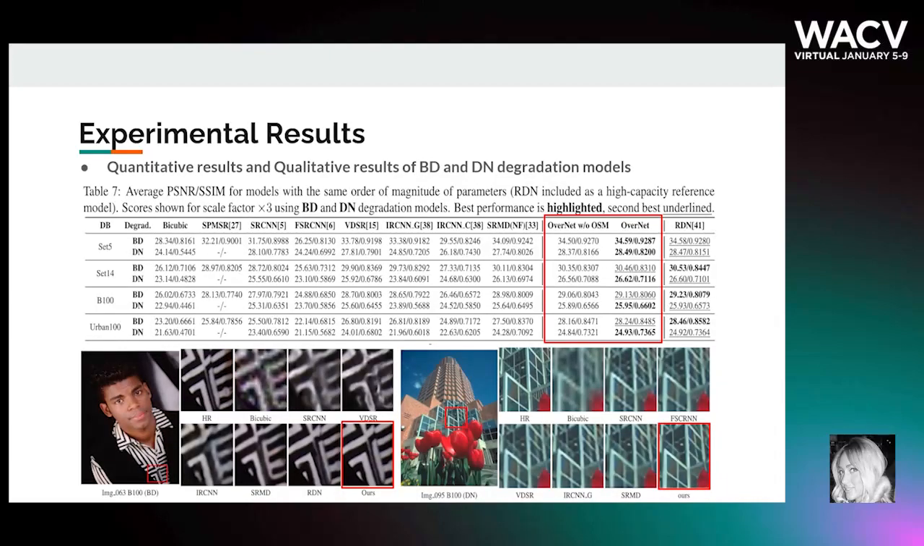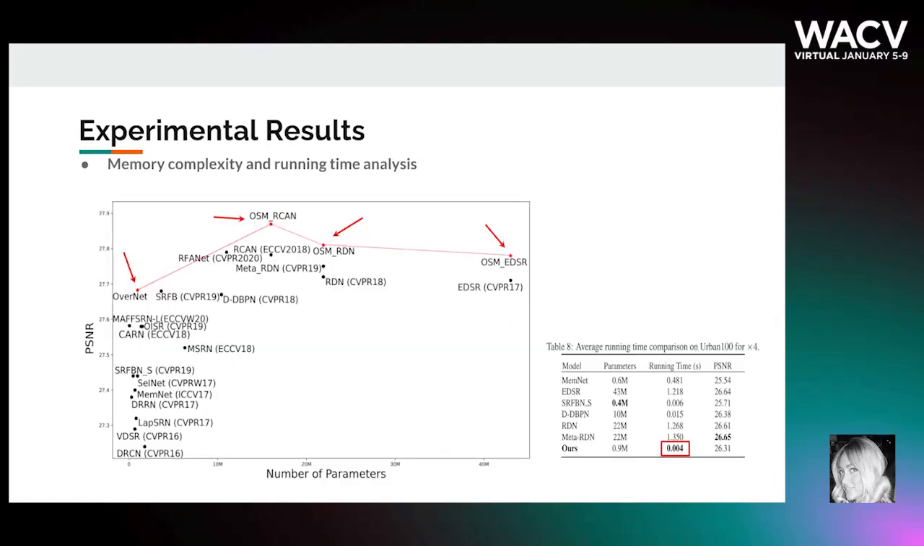In this slide, we show the comparison of our proposed method with other super-resolution models by applying blurry and noisy downscale degradation models. The better results of our model indicate that OverNet can adapt well to scenarios with multiple degradation models. In this figure, we compare OverNet against various lightweight models in terms of network parameters and reconstruction PSNR. It can be observed that OverNet achieves the best results among all lightweight networks. This demonstrates that our method achieves a good trade-off between the number of parameters and reconstruction performance.